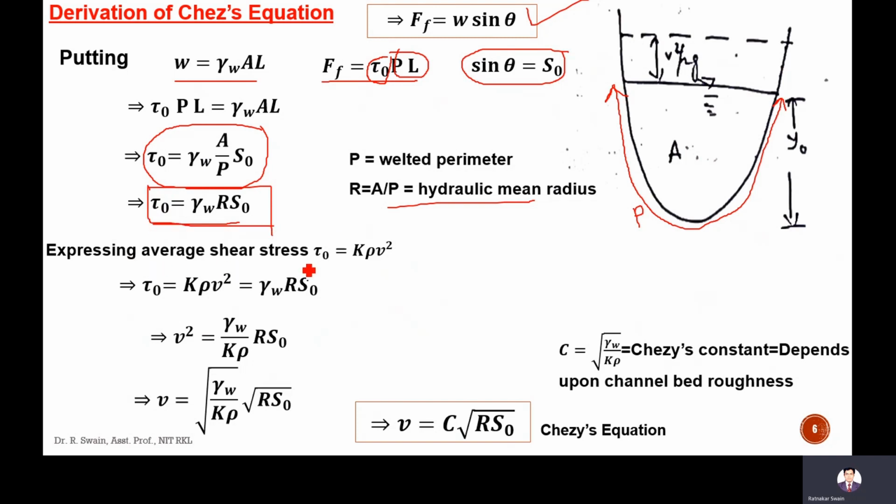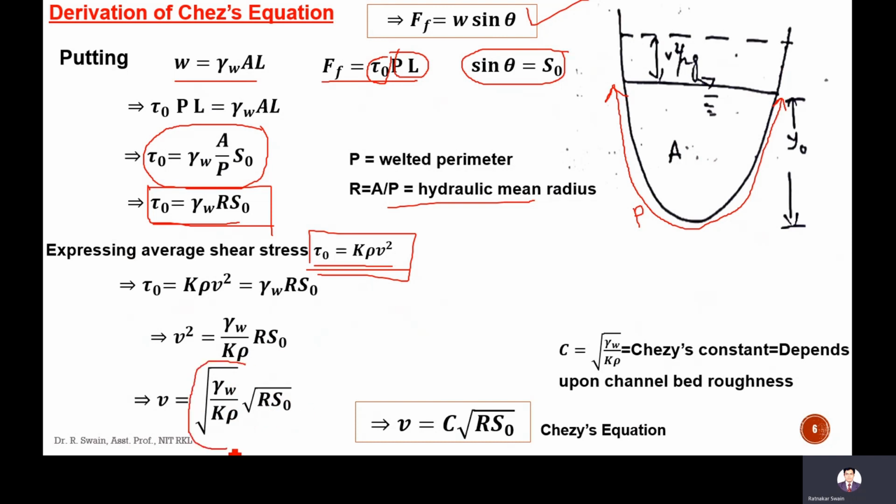So expressing abrasive stress, well, the abrasive stress varies with velocity and density. So abrasive stress in a channel is K into rho V square. If you put this expression here, then K rho V square will be equal to gamma w R S naught. So V square will be gamma w divided by K rho into R S naught, and this velocity will be equal to square root of gamma w divided by K rho into square root of R S naught.